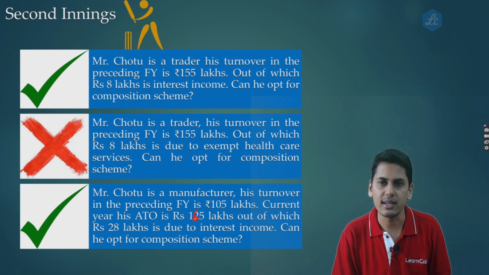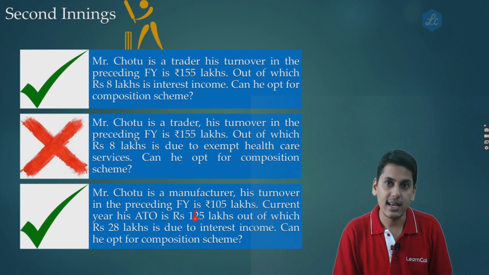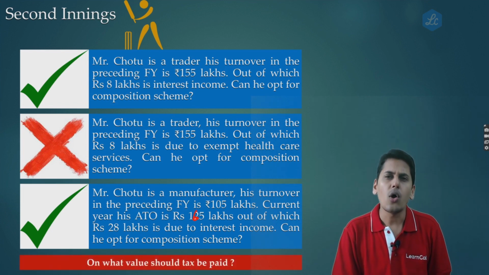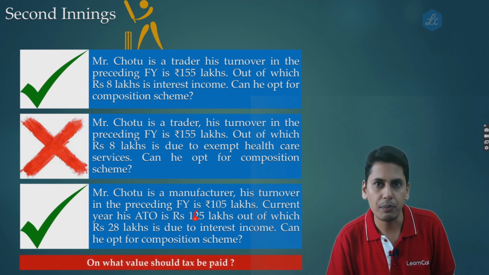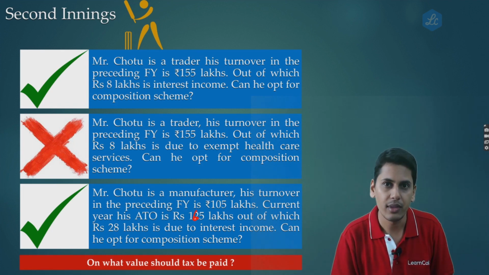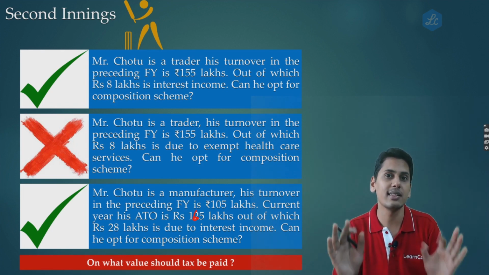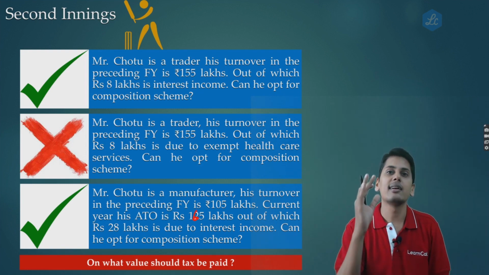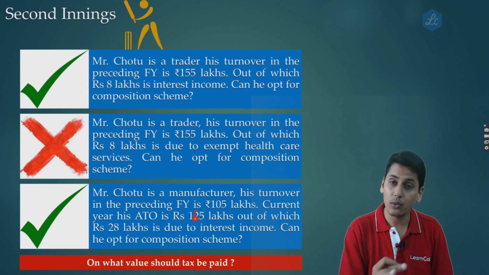Now friends, this explanation which we have seen, explanation 1 to section 10, is as regards eligibility. Now the second question is, on what value should taxes be paid? This is altogether a different question which was not addressed in the order which was issued under section 172. Section 10 tries to address this scenario. Now friends, the question is different.